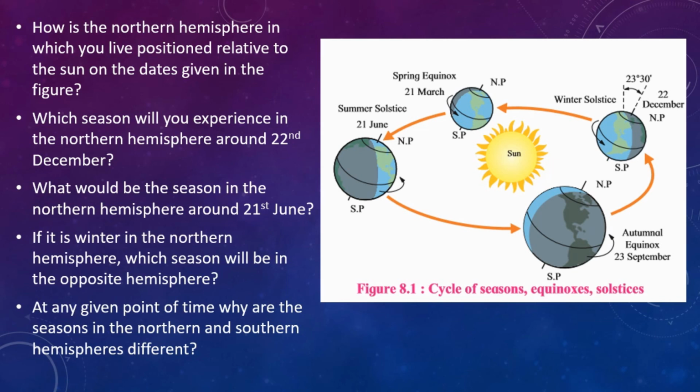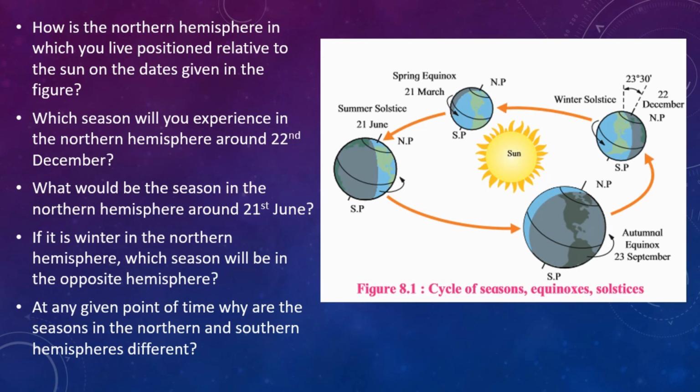The northern hemisphere is tilted towards the sun in the period between 21st March to 23rd September. Hence, the northern hemisphere experiences summer season during this period. From 23rd September to 21st March, the northern hemisphere is tilted away from the sun.